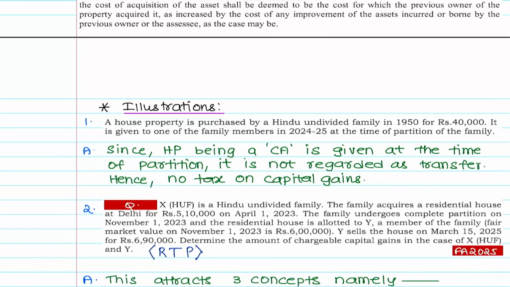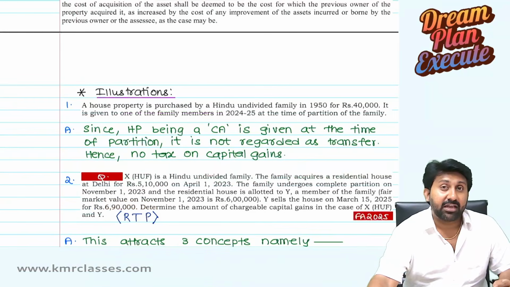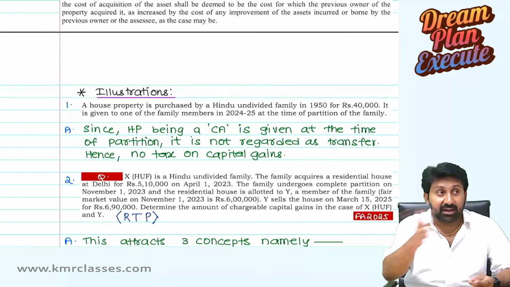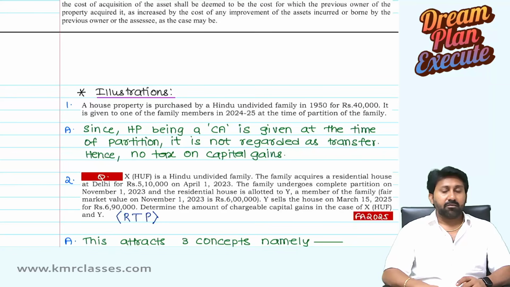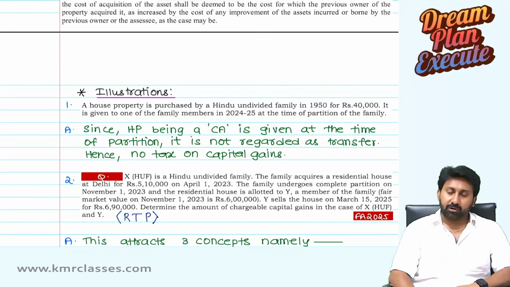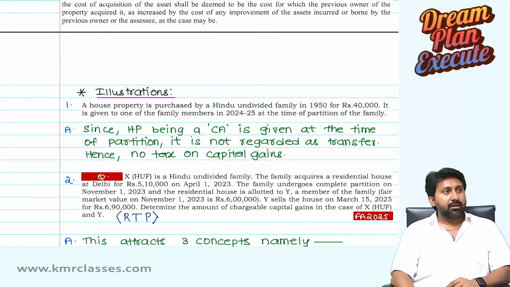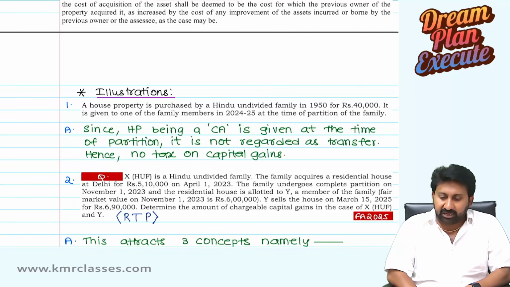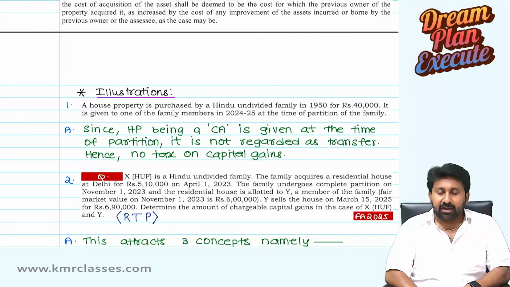Okay. Hopefully you read the question. I gave enough time for you because there are 3 sections that squarely get attracted for this question. Let us see what happened. There is a HUF. That HUF acquired a residential property in Delhi for 5,10,000 on April 1st, 2023.